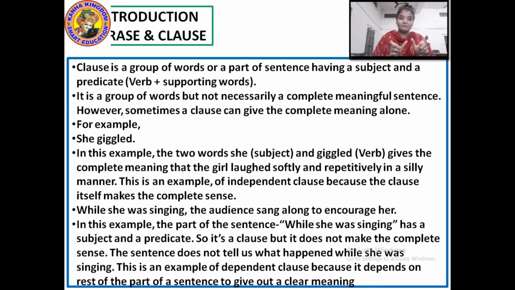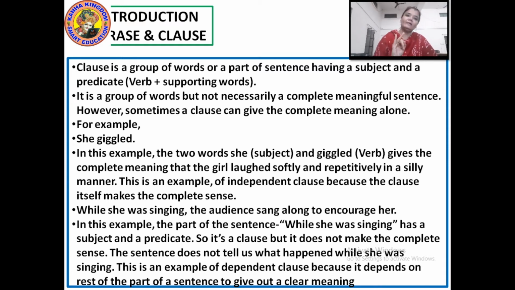This clause is not expressing anything. What happened while she was singing? Did she faint? Did she dance? Was she clapping while singing? Nothing has been mentioned there. So such groups of words are clauses but they do not make a complete sense. This is an example of a dependent clause.